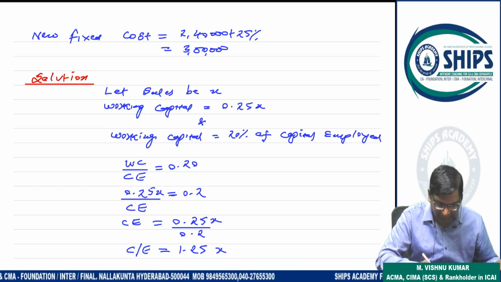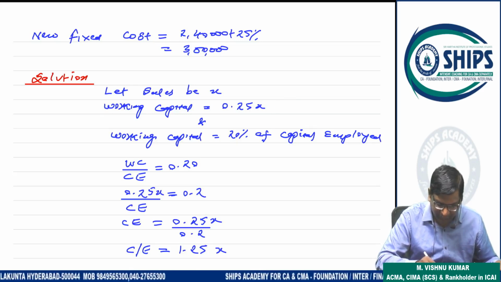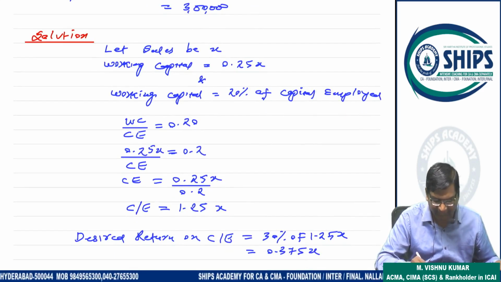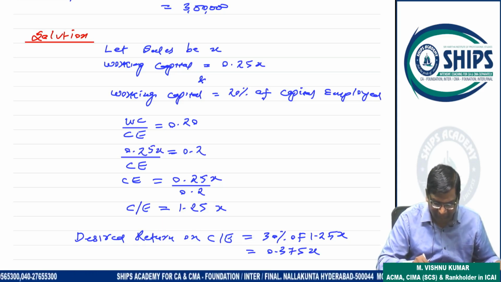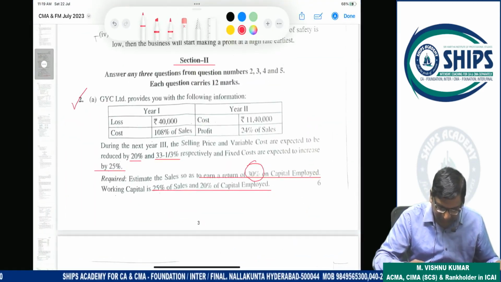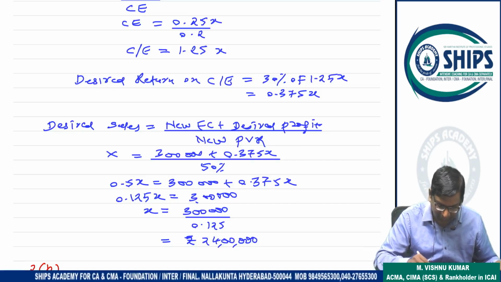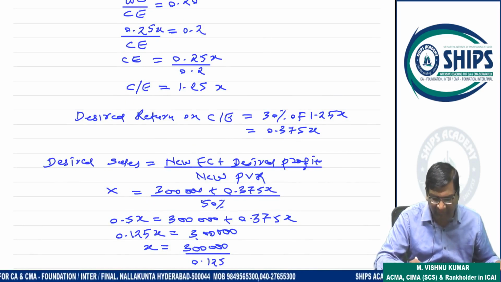So working capital by capital employed is 20%. Working capital is already given here as 0.25x. So 0.25x by capital employed is 0.2. So capital employed will be 1.25x. Now what is the desired return on capital employed? Desired return on capital employed is 30%. Now on capital employed we have to apply this 30%. So 30% of 1.25x is 0.375x. So this is your desired profit.